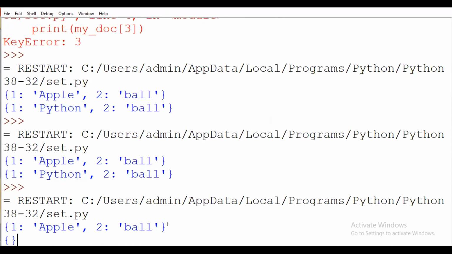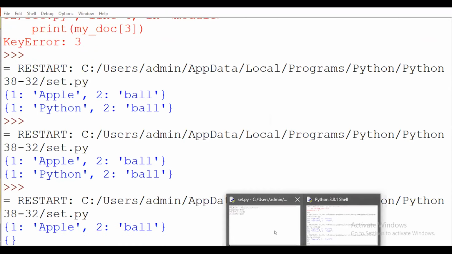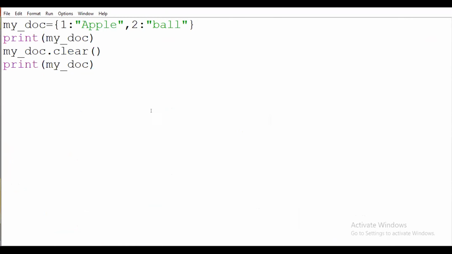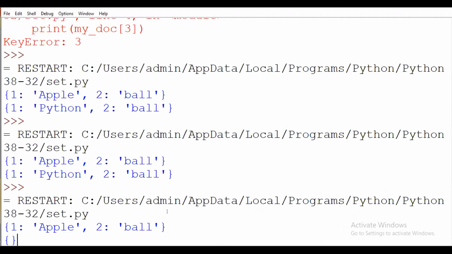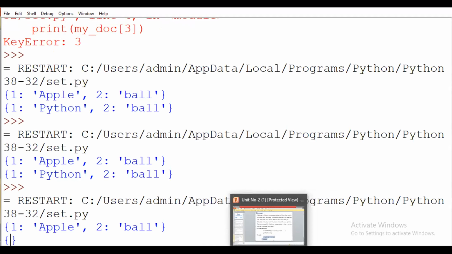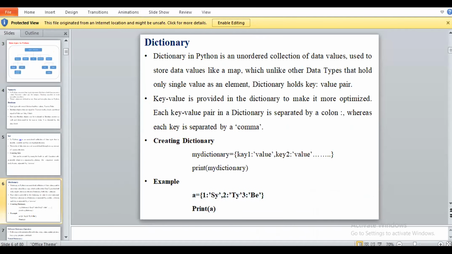First I will simply display my dictionary. After that I will perform the clear operation. Clear means remove. I will remove all the elements present in my dictionary. So at the next print it will not display anything, because now my dictionary will be empty, because I am performing the remove operation here. So these are two to three different operations that we will see for the dictionary.